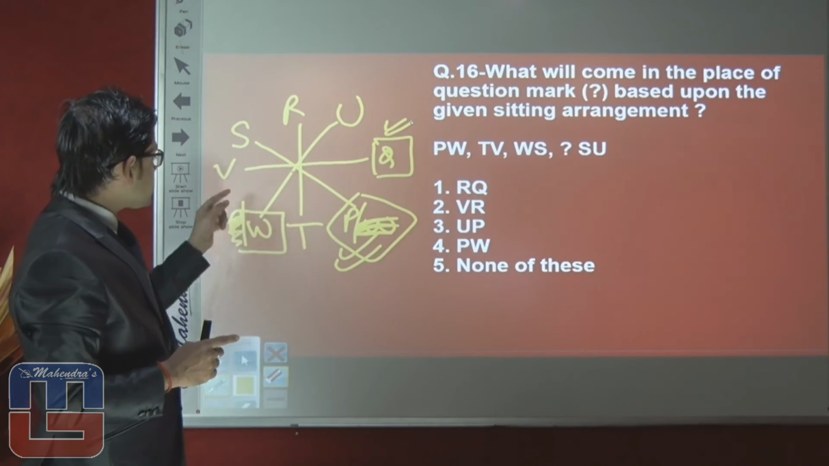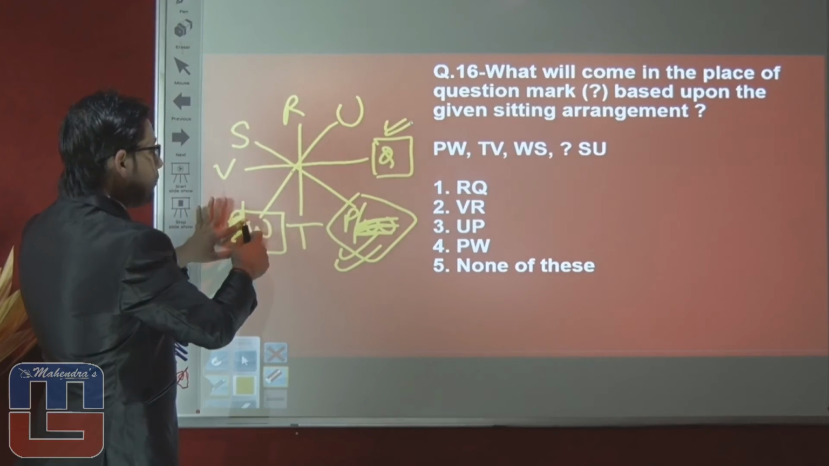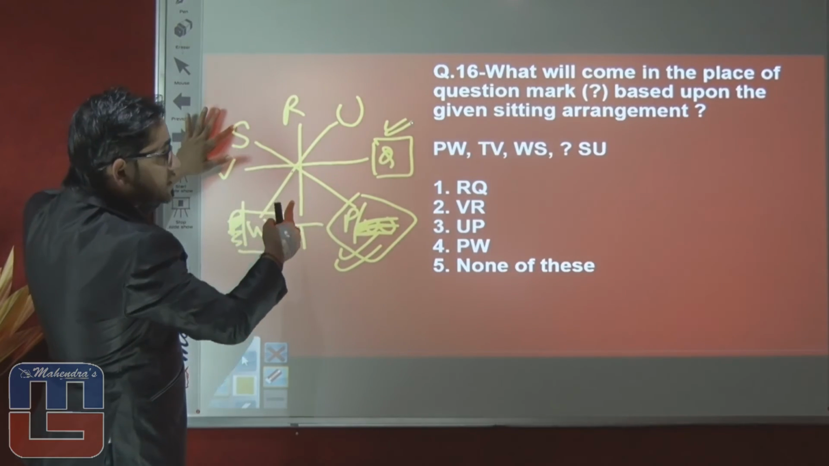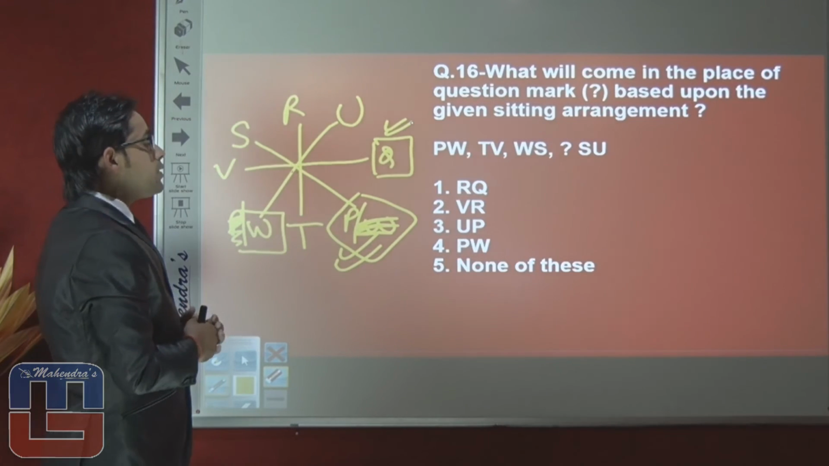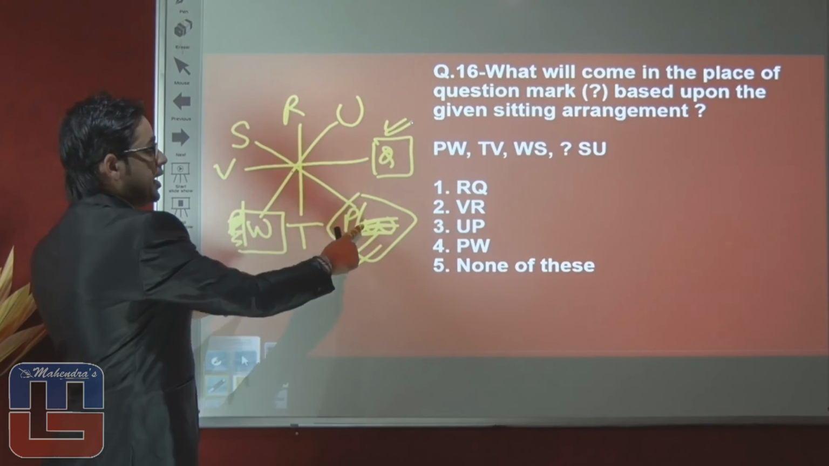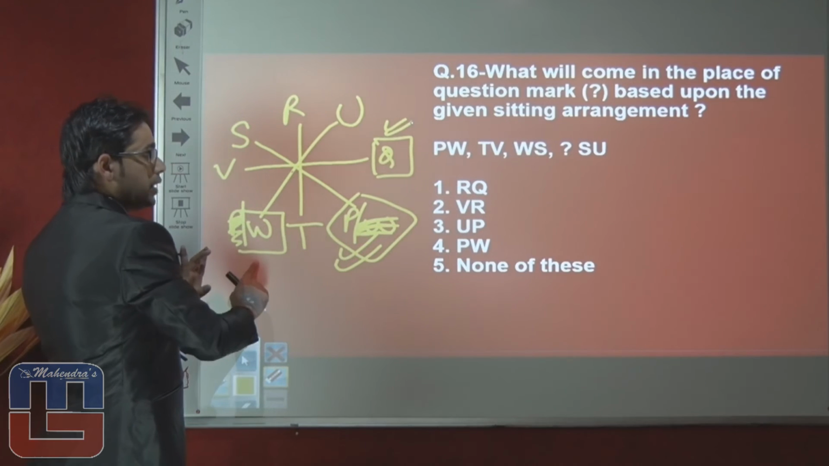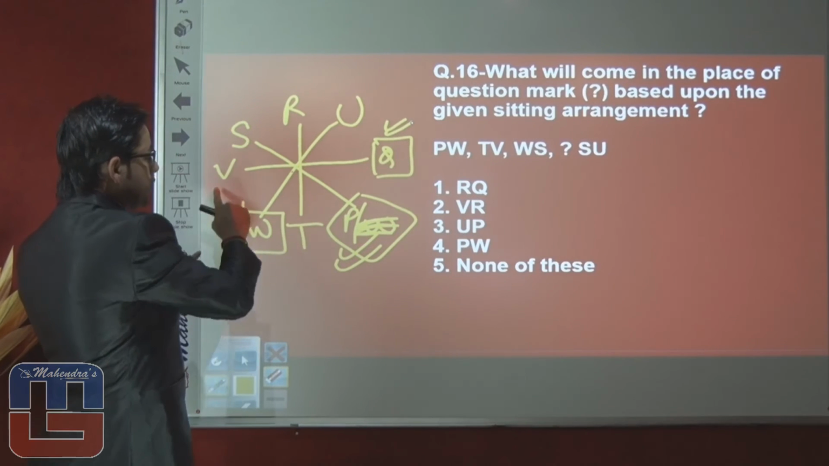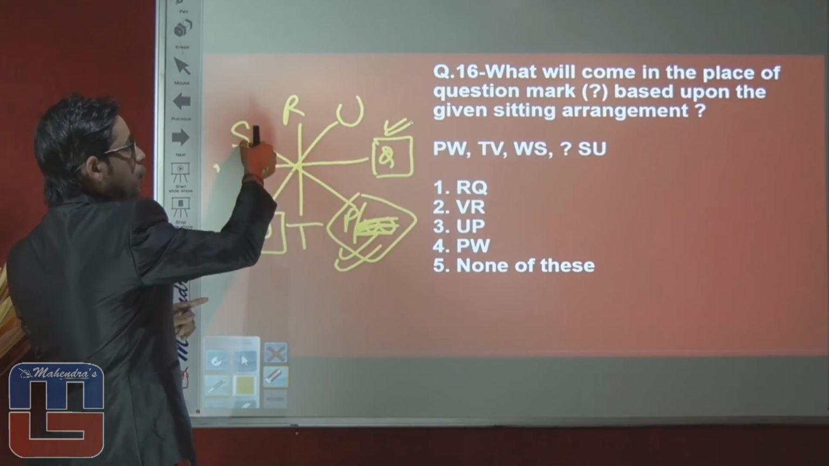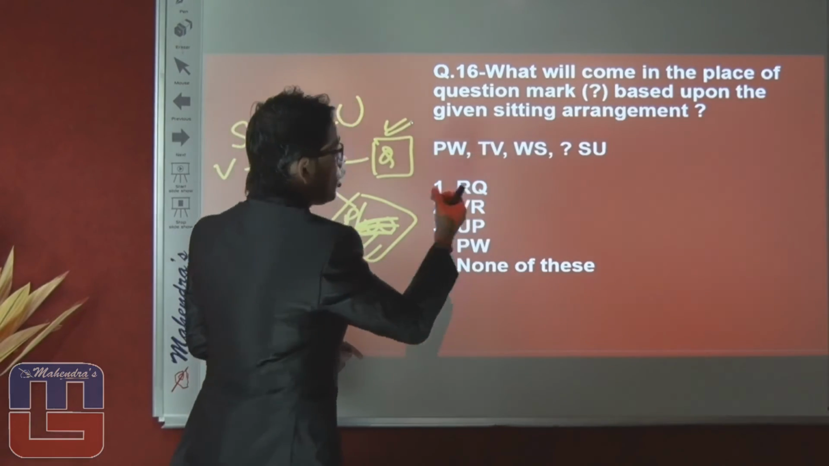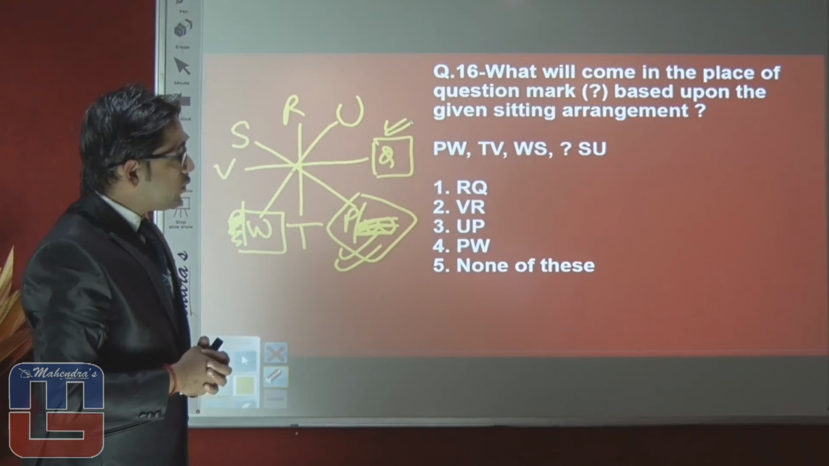Next is W to S. It means that gap plus 1. Next will be V to R. Why V to R? Because each time they are giving a gap, like P to W 1 gap, T to V 1 gap, W to S 1 gap and V to R 1 gap. So the right answer of this question will be option number second, which states V and R.